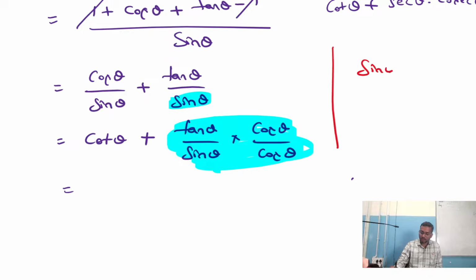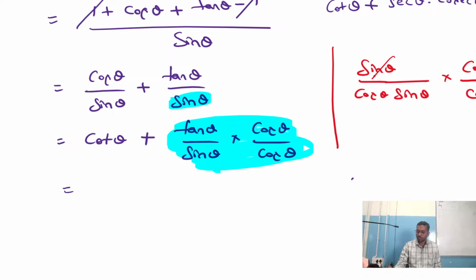So tan theta can be written as sin theta by cos theta into sin theta. Tan is sin by cos into sin theta, into cos theta by cos theta. Am I right? So what happens now? Sin theta gets cancelled. Into 1. 1 by sin is cosecant theta.